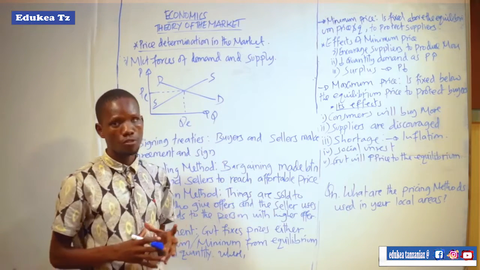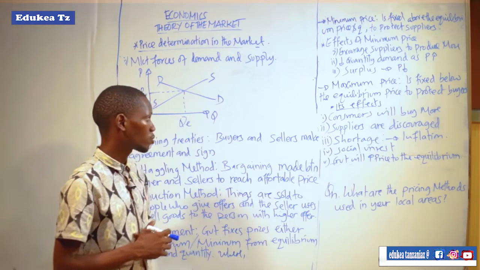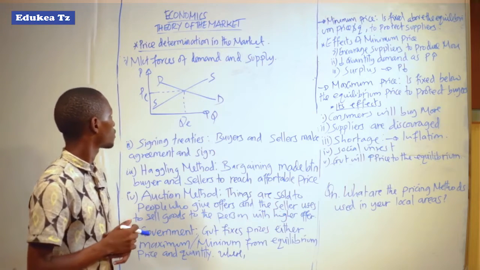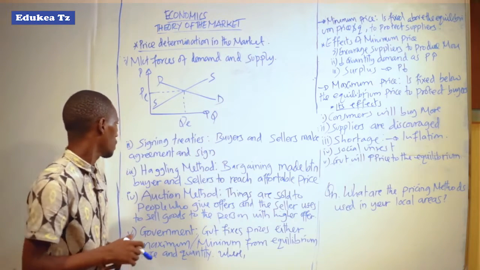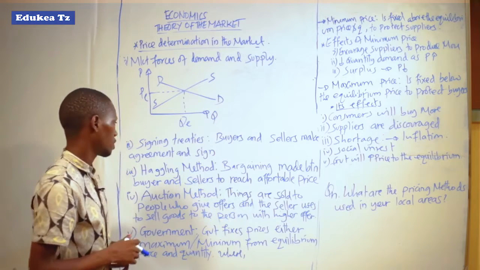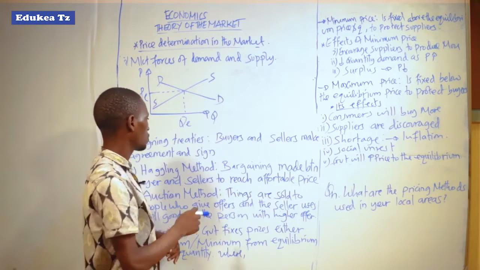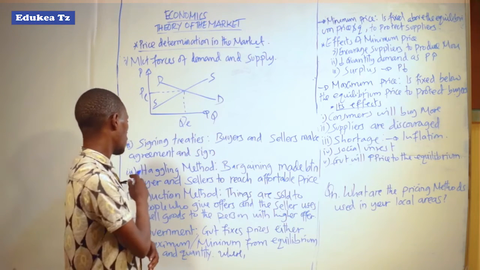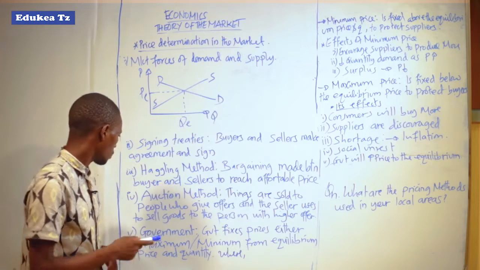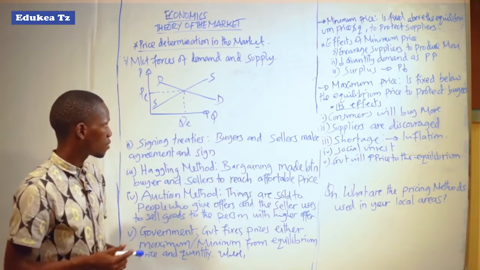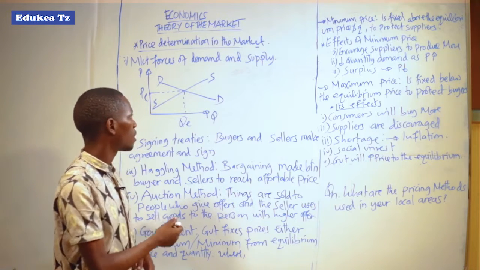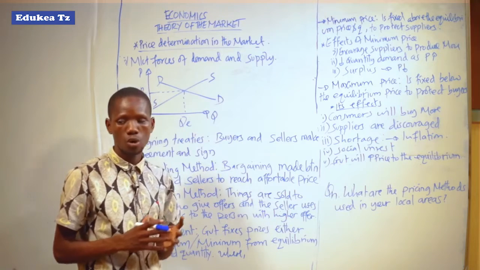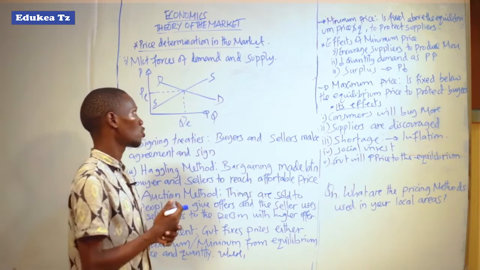These include the market forces of demand and supply, especially in the short run, but also signing treaties where buyers and sellers make treaties, the haggling method, the auction method, as well as the government method, where the government is responsible for fixing prices on different commodities.